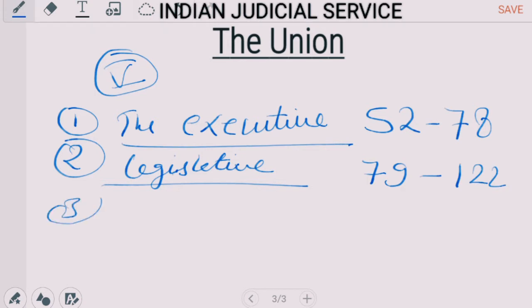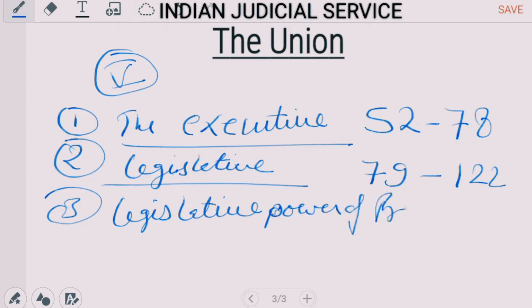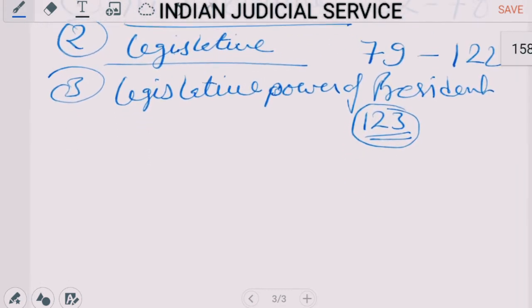The third chapter of the Union is related to the legislative power of the president. It is also a part of the legislative. There is only one section in this chapter, article 123, which is the ordinance, also known as the ordinance given by the president.